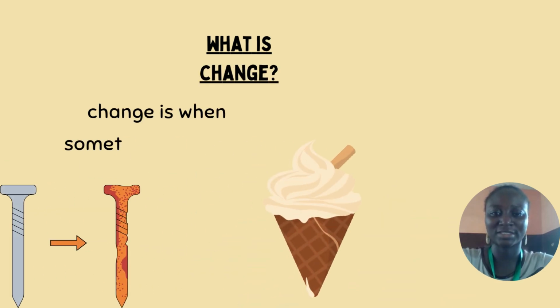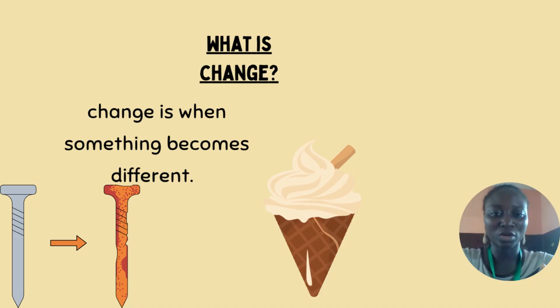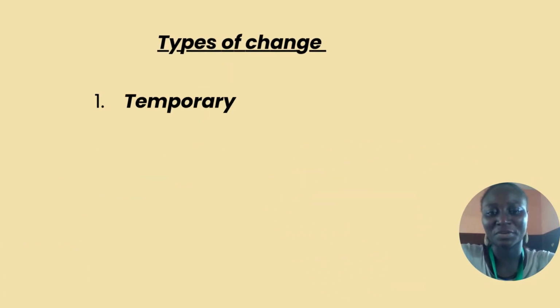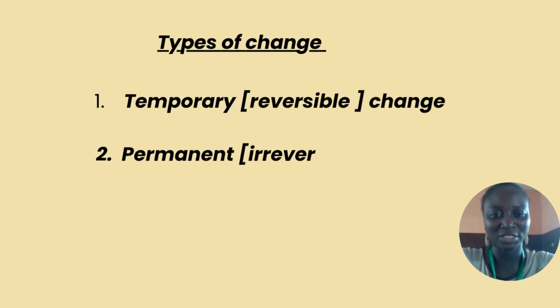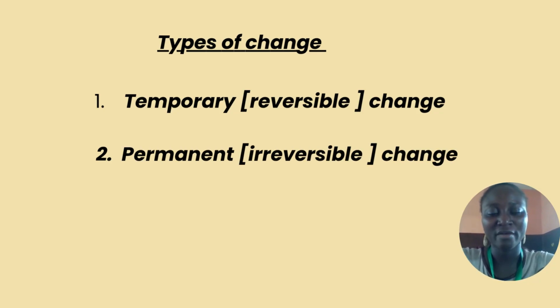What is change? Change is when something becomes different from what it used to be, and changes occur in both living things and non-living things. Types of change. We have two types of change, and they are temporary change, which can also be called reversible change, and we also have the permanent change, which is called the irreversible change.